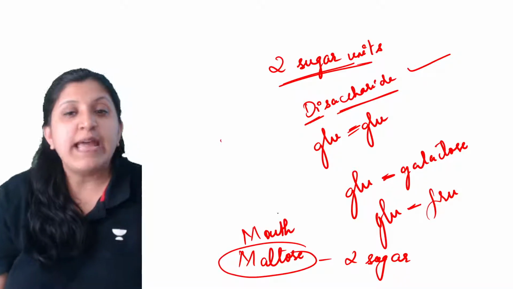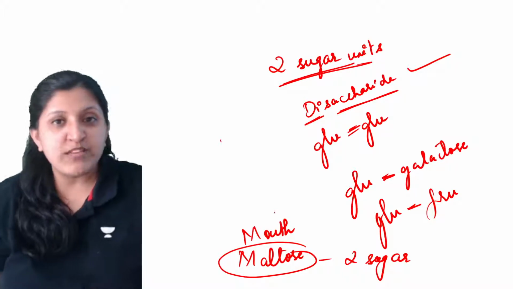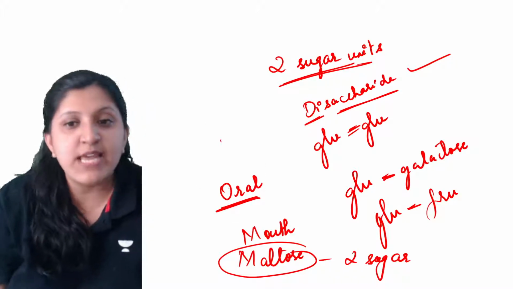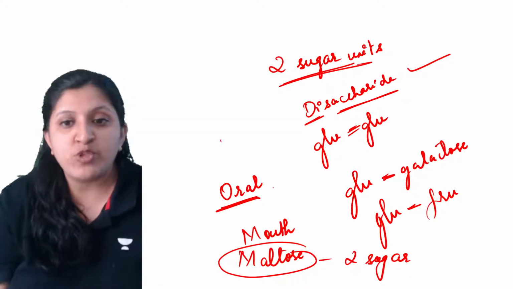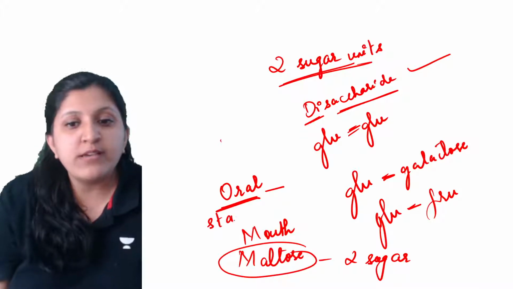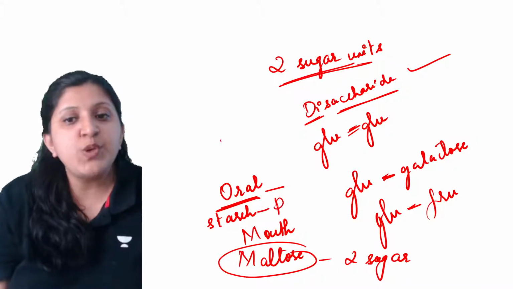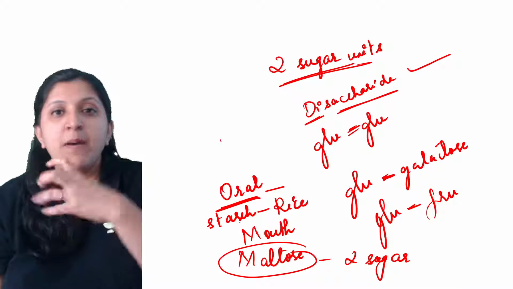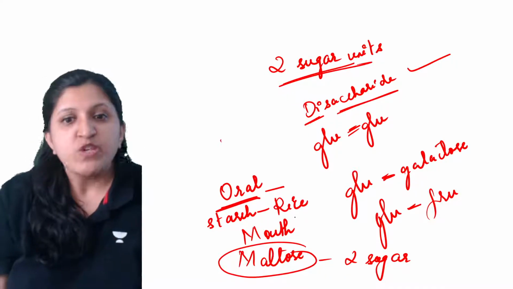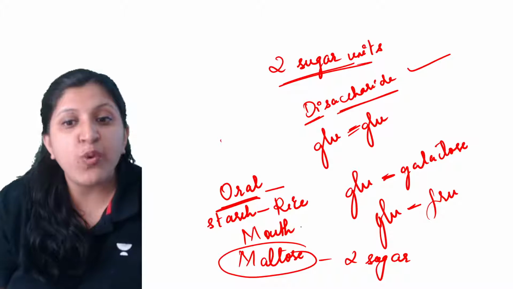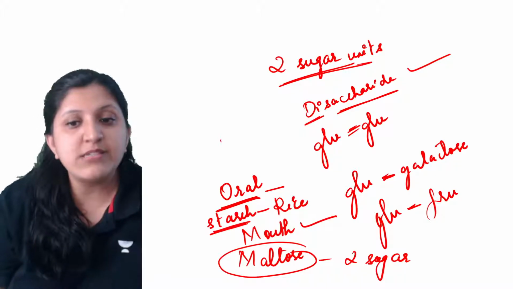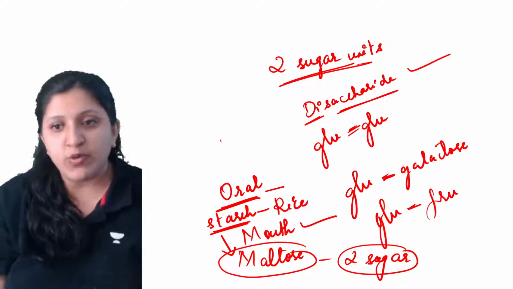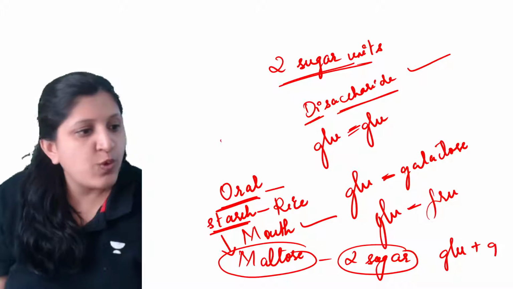So there is no digestion occurring with respect to the stomach here. Digestion will start in your oral cavity itself, that is, your mouth. Let's say you are consuming a starch, that is rice. When you are mixing your rice with the saliva, the starch in the mouth itself is broken down into maltose, which has two sugar units, that is glucose plus glucose.